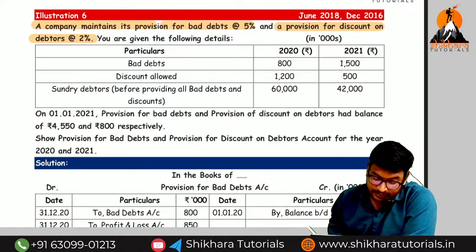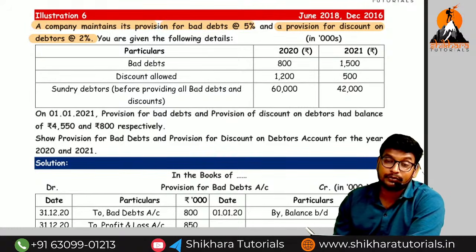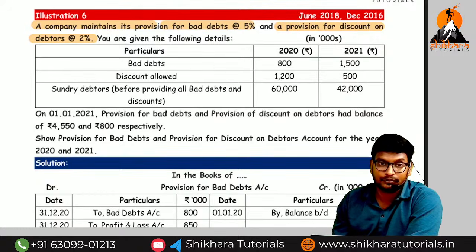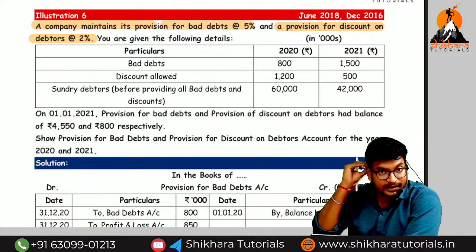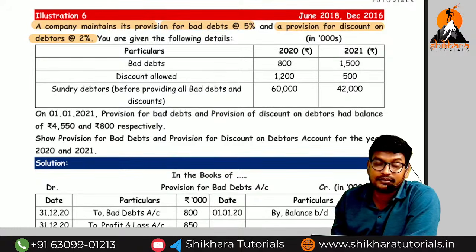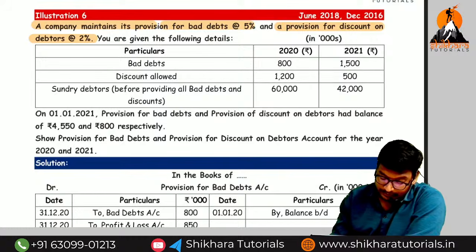Sir, provision for discount on debtors means they are going to provide the, why they are creating, amma? For the discount allowed risk. Provision for bad debts means why they have created? For the bad debts. Provision for discount on debtors means why they have created? For the discount allowed.